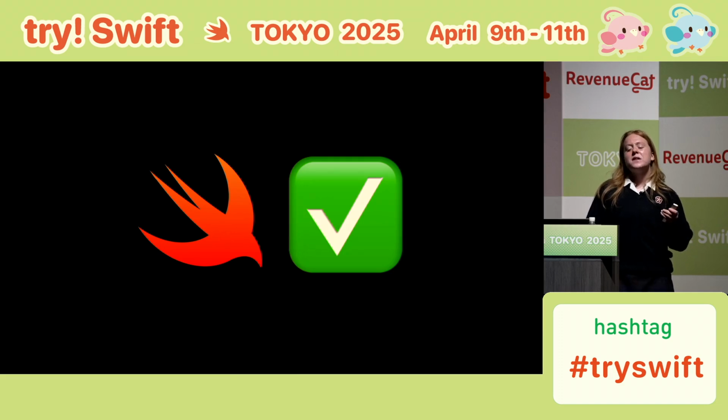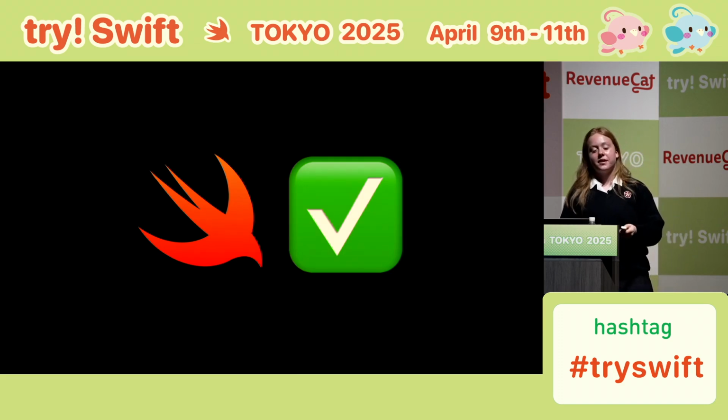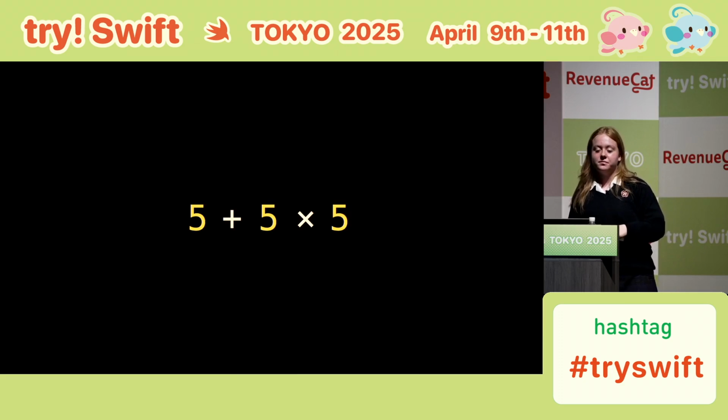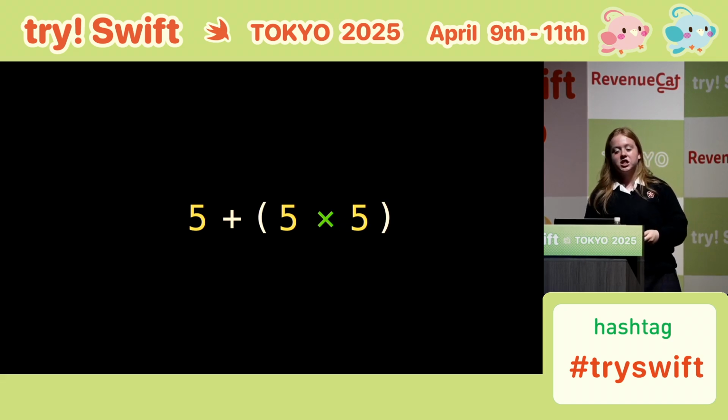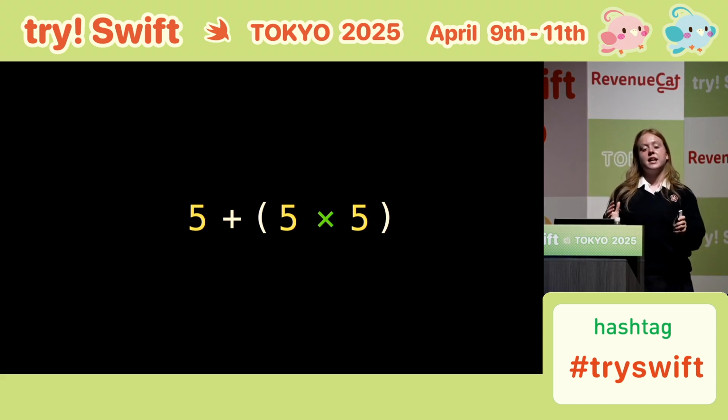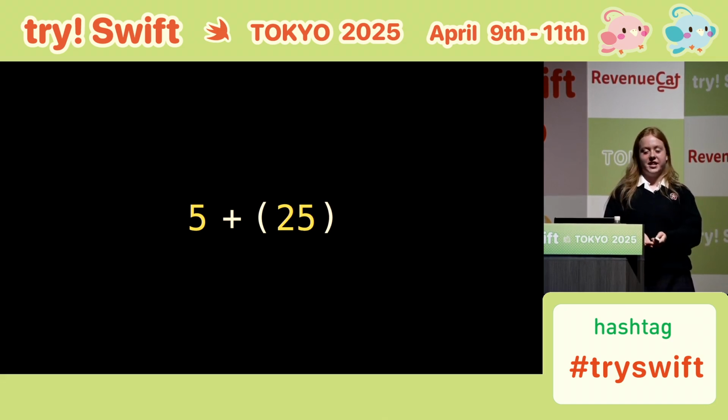Remember, Swift is doing exactly the right thing. This is correct behavior. To understand the problem, consider this. What is 5 plus 5 times 5? You'll know that we consider multiplication to be a higher priority than addition. So we perform multiplication first, as so. And then we're left with 5 plus 25, making 30.